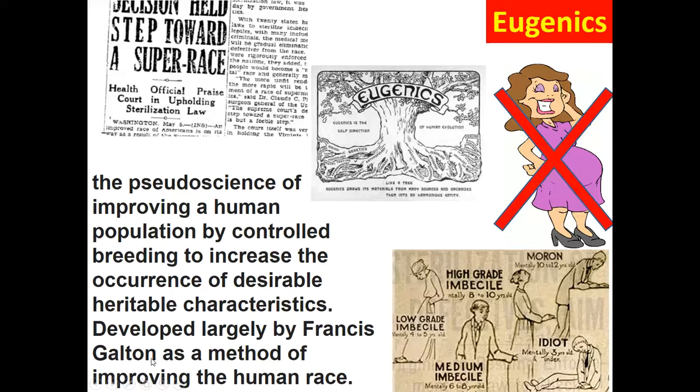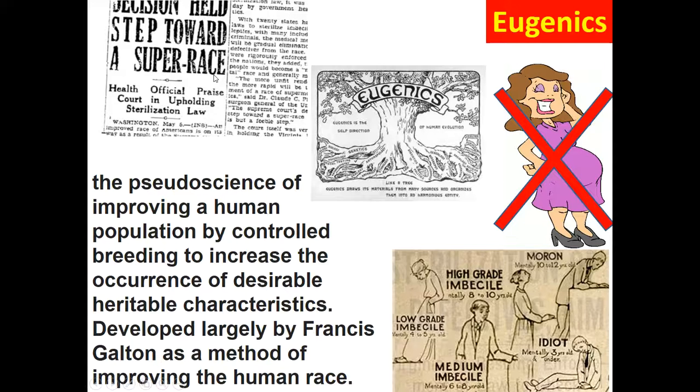This was developed by Francis Galton, cousin of Charles Darwin, besmirching his name, riding his coattails. But hey, sometimes you've got a famous cousin, you try to get your name in there, and unfortunately this guy gets his in there, and like, oh, this guy's Darwin's cousin, so he must know what he's talking about. No, he doesn't. This is bad, people. No one should have listened to him, but they listened to him, unfortunately. And he developed this as a method of improving the human race, right?